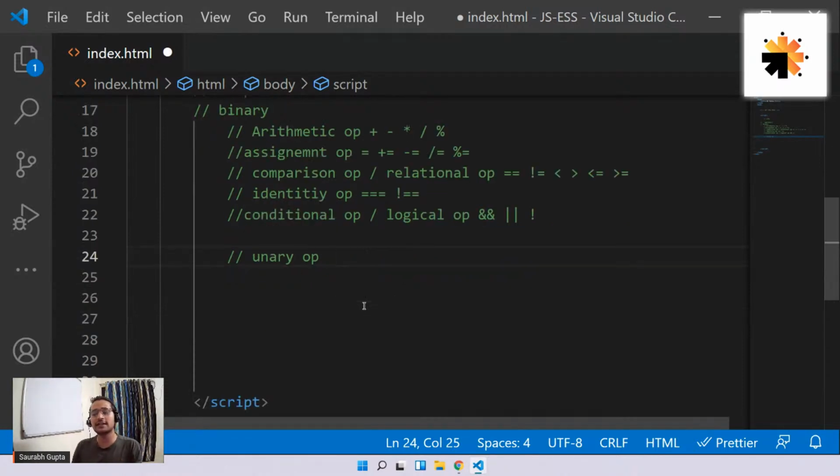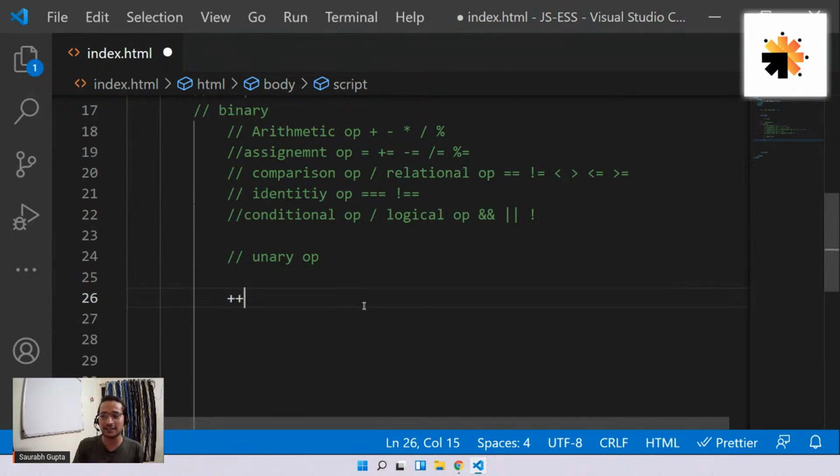Okay. So now, guys, let's move ahead to unary operators. Just like binary operators work with two operands, bi means two, you have unary operators: operators which only work with one operand. Unary means one in simple case. In this, you only have two simple operators, no big categories.